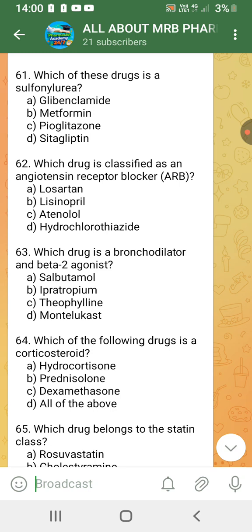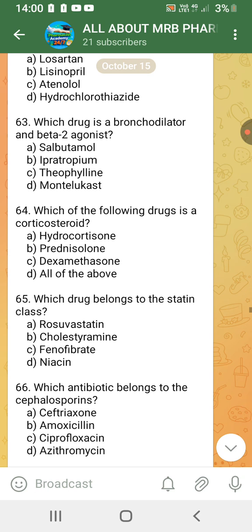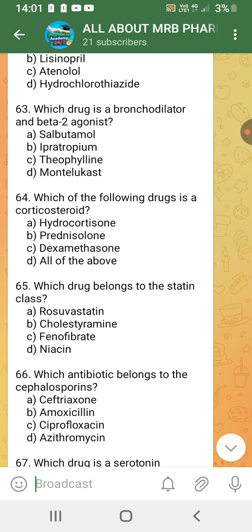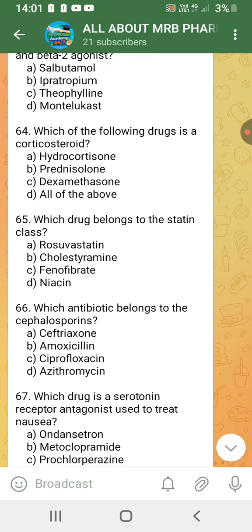Which drug is classified as an angiotensin receptor blocker? Losartan. Which drug is a bronchodilator and beta 2 agonist? Salbutamol. Which of the following drugs is a corticosteroid? All of the above.